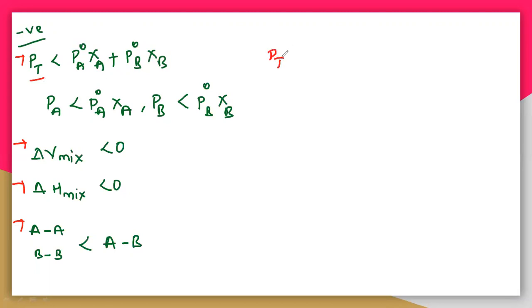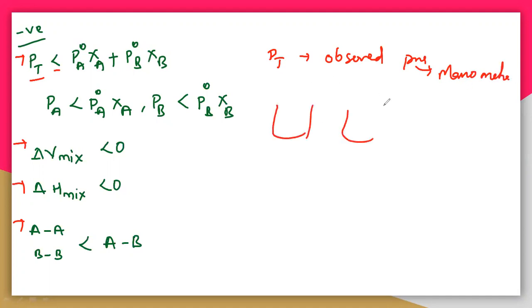Here the P total doesn't follow Raoult's law. That means you are getting a negative deviation here, that is, it is less than the calculated value. The P total is the pressure observed with the manometer, the instrument we will use. So you have taken two solutions, one is A and one is B, and when you add these two, you get a mixture, that is AB. Now let us see the interactions of this.